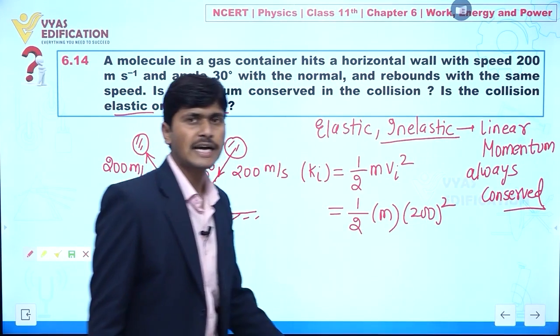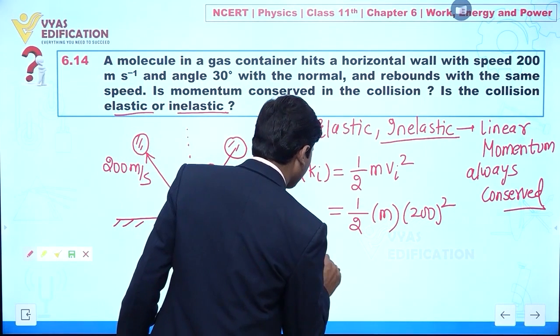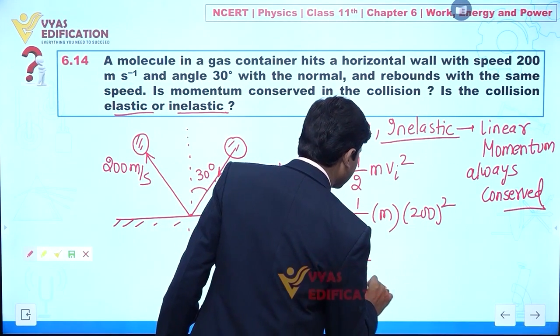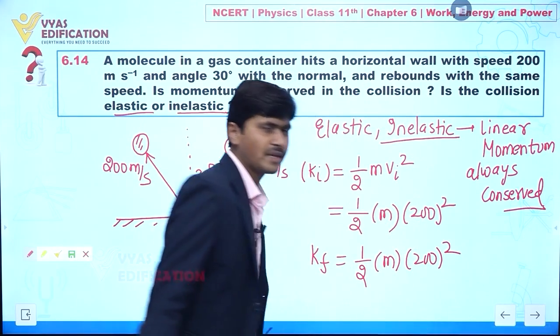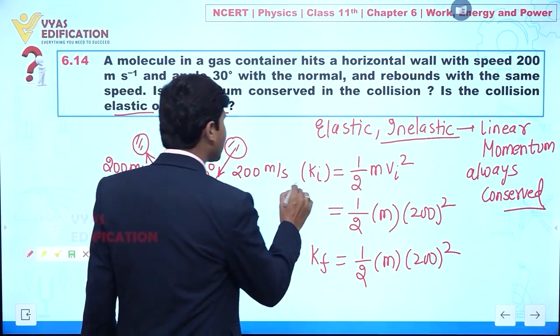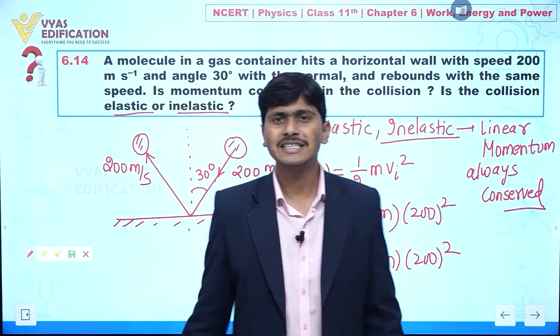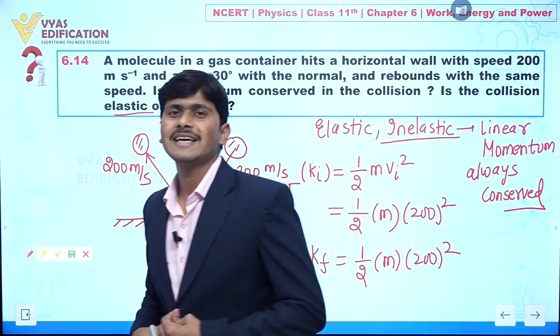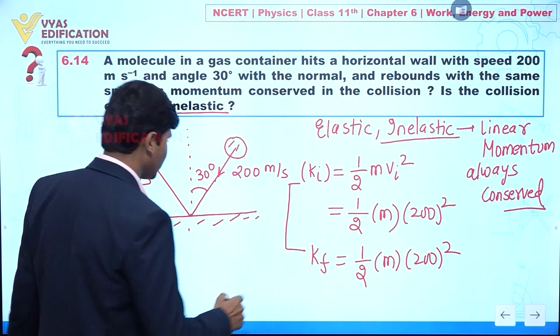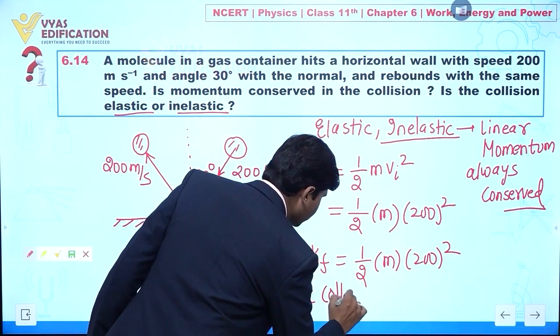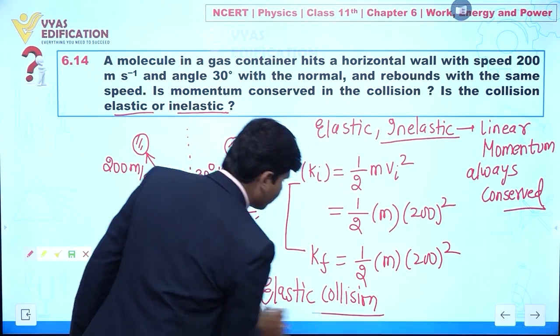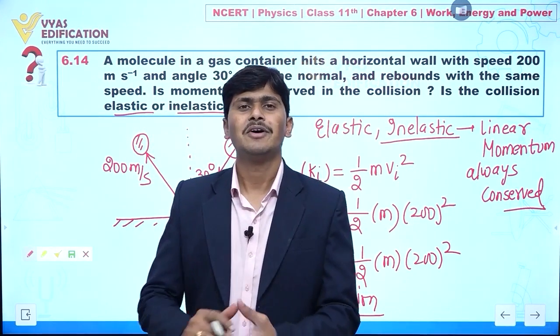We can also find the final kinetic energy, which is half m times 200 squared. Now you can see the initial kinetic energy and final kinetic energy are the same. It means this is an elastic collision. Clear to everyone? So this is all about this question.